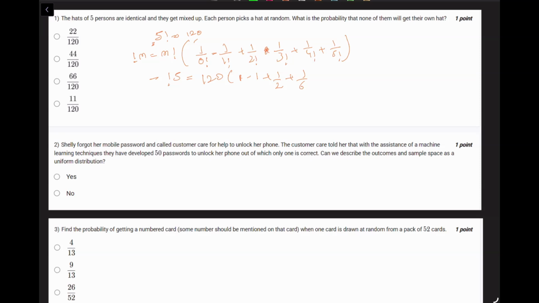This goes alternatively, so this becomes minus, and this becomes minus as well. Plus 1 over 24 minus 1 over 120, okay? So total probability once you solve gets 44 over 120. So the important thing is to remember this formula for derangement, okay?